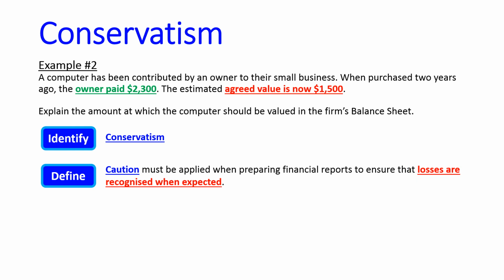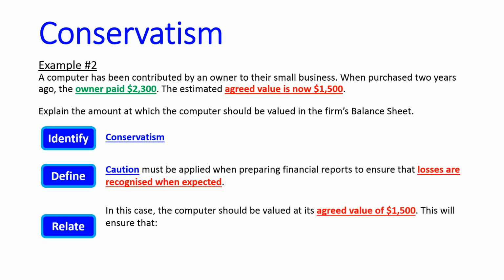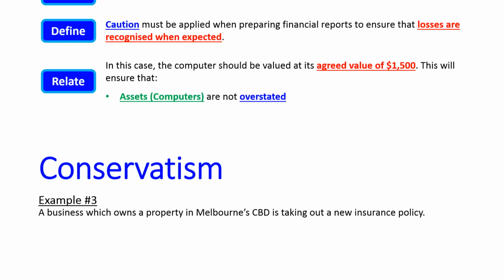Obviously this is related to the entity principle as well, so I'm just answering this from a conservatism standpoint. If you want to answer it from an entity standpoint, go and watch the video we did on the entity principle. In this case, I'm going to relate it and say the computer should be valued at the agreed value of $1,500, which is the lower amount. This will ensure that our assets are not overstated, in this case computers.